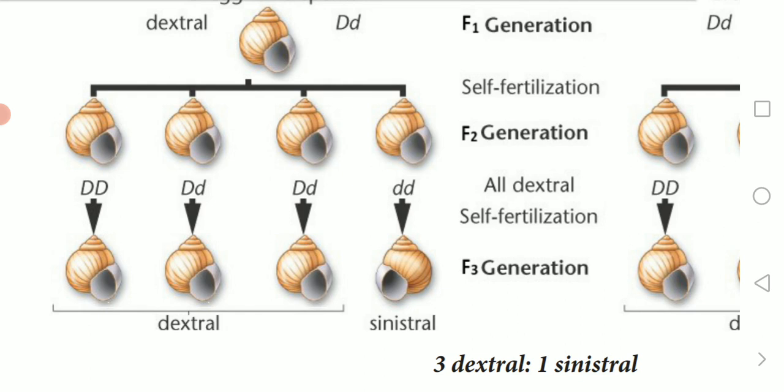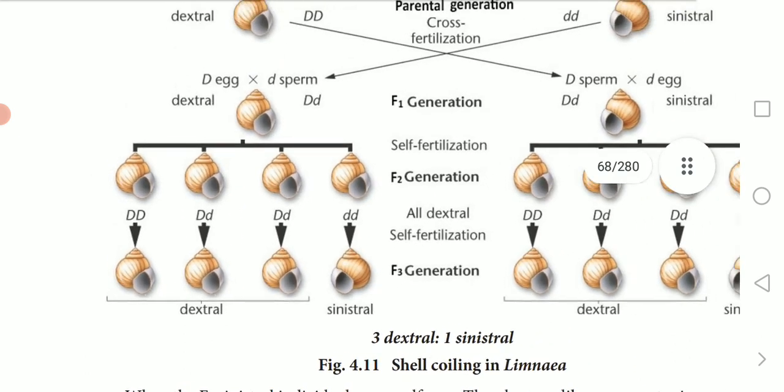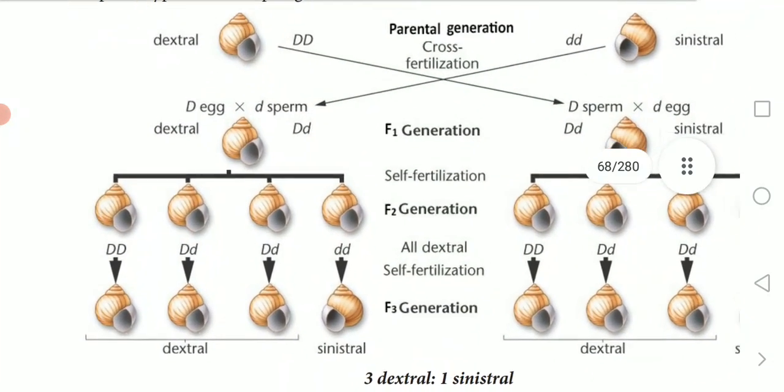What happens in the F1 generation? Here the F1 generation has the dextral type, because the capital D egg has more cytoplasm. So the F1 generation comes out as dextral.